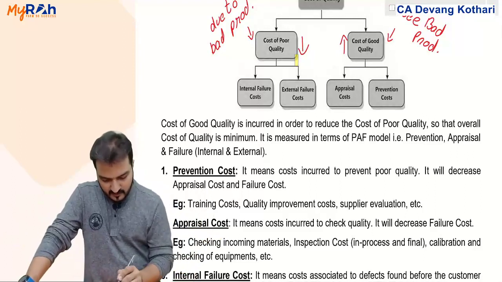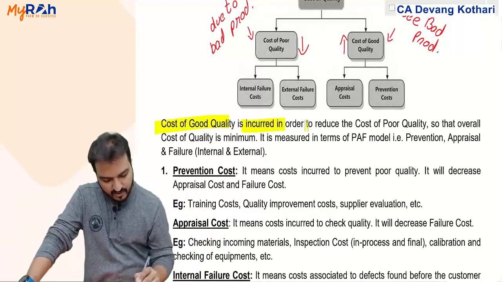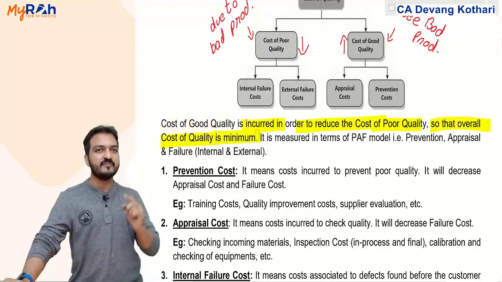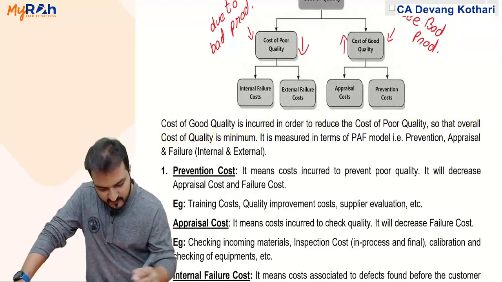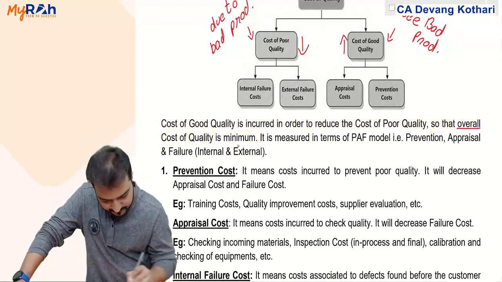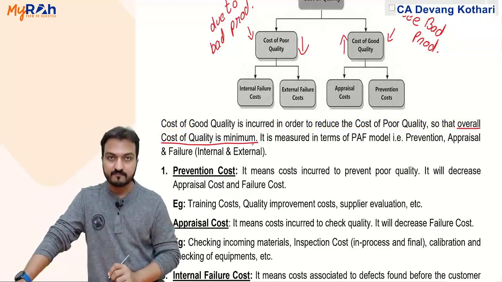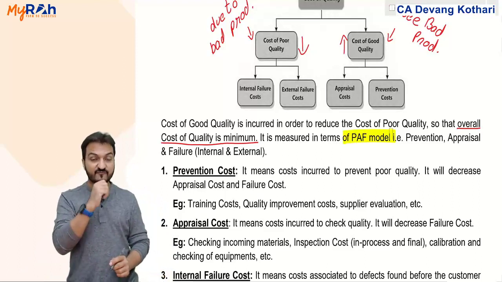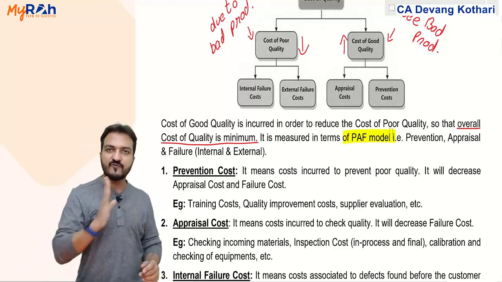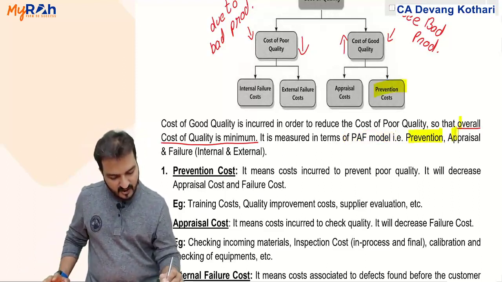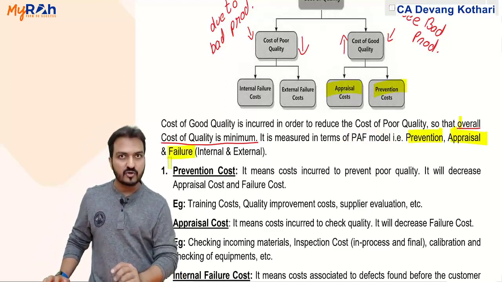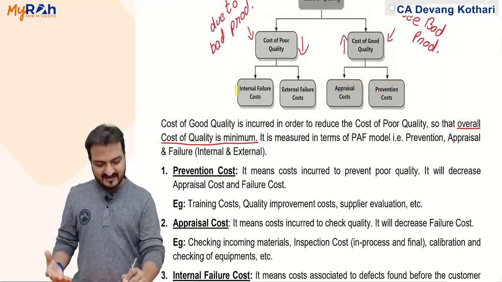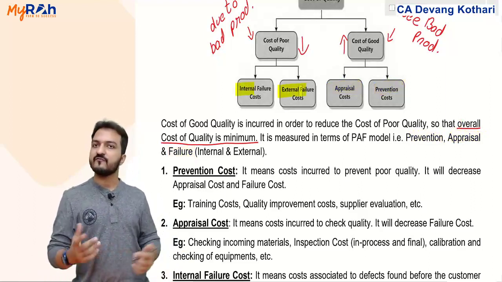Look, cost of good quality is incurred in order to reduce the cost of poor quality so that overall cost of quality is minimum. The ultimate purpose is that overall cost of quality should be minimum. It is measured in terms of the PAF model. PAF stands for prevention, appraisal, failure: prevention cost, appraisal cost and failure cost. Failure can be further of two types: internal failure and external failure, like we discussed.